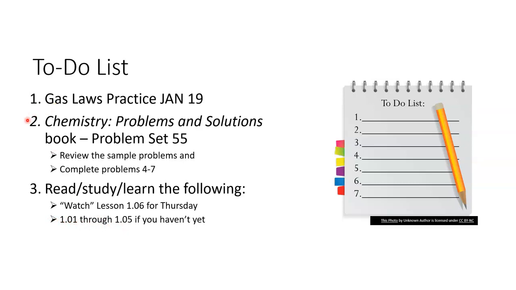If you want more practice with Gay-Lussac's law and Gay-Lussac's equation, then I would take a look at doing problems 4 through 7 in problem set 55, and then you can move on to today's assignment, which is gas laws practice, January 19th, and it's 4 questions. 3 of them are calculations, and so you're going to want to have your calculator with you. But this is what you can work on for the rest of class.